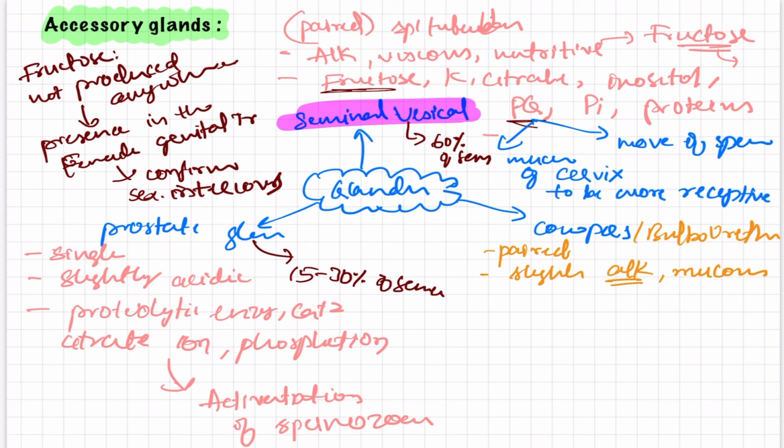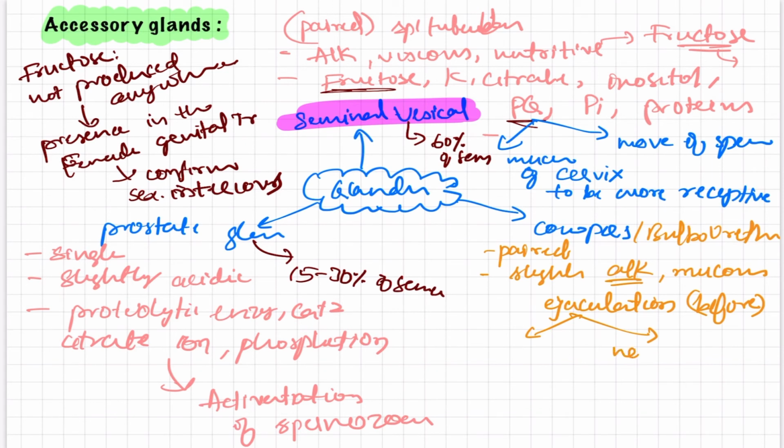You can relate it to the function of this fluid, because the Cowper's gland releases its fluid just before the ejaculation, and its functions are very important. You can relate it to the alkaline pH of the fluid.